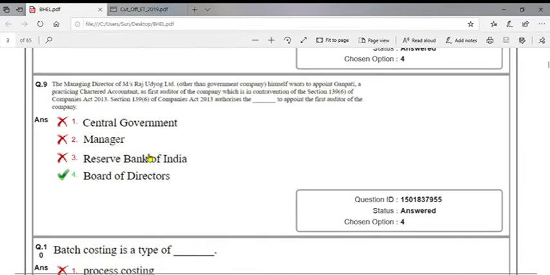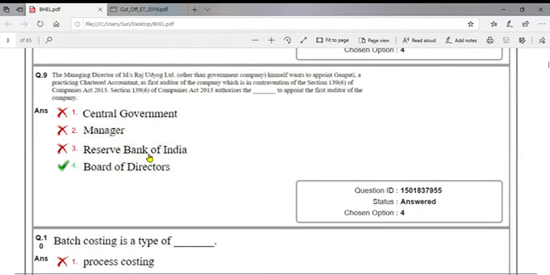Next. The managing director of Raj Udyog Limited, other than a government company, is a public company, himself wants to appoint Ganpati, a practicing chartered accountant, as first auditor of the company, which is in contravention of section 139(6) of the Companies Act 2013. So this question is based on first auditors.